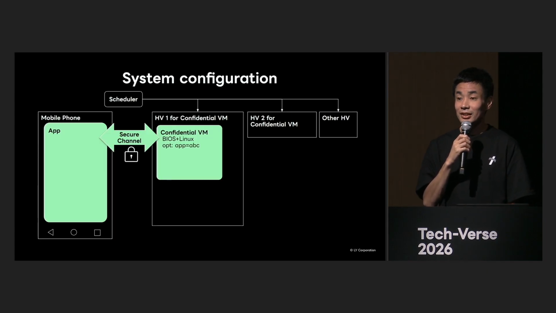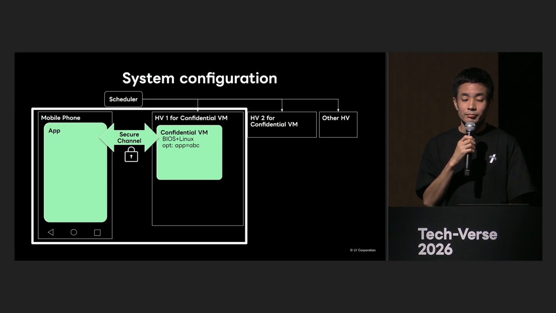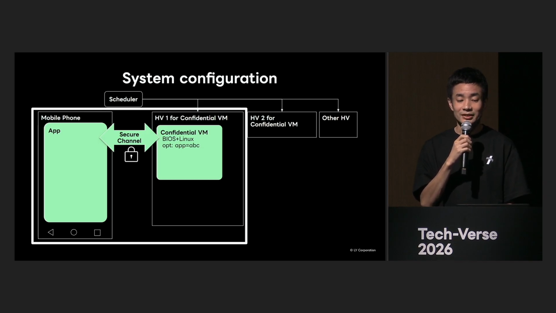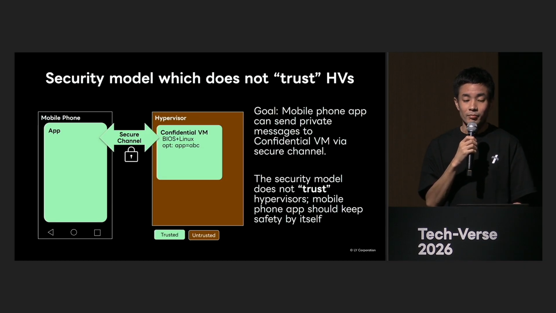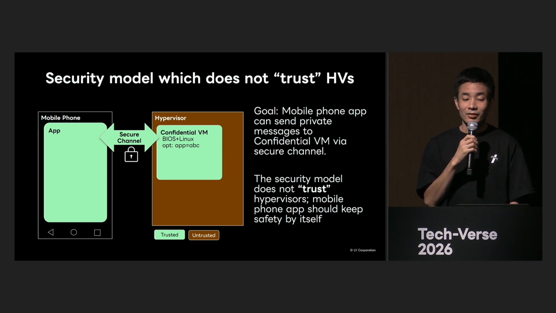This diagram shows the overall picture of the system we will be explaining today. I will explain them in order. First, regarding the bottom left part, I will explain how the smartphone application securely communicates with Confidential VM. The goal is to enable the Line app to establish a secure channel with Confidential VM and securely send private information. This is the overall picture, and I will explain each one.